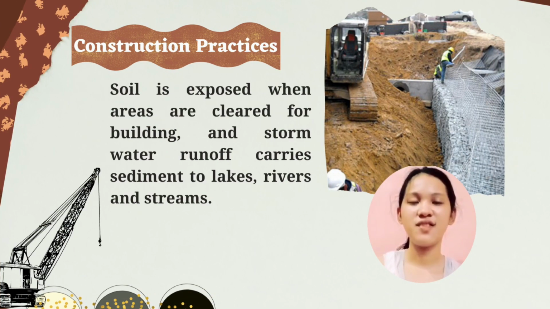Next, a human activity that causes erosion is construction practices. Soil is exposed when areas are cleared for building, and storm water runoff carries sediments to lakes, rivers, and streams. In many parts of the United States, regulations require construction areas larger than 5 hectares to have erosion control plans, such as silt fences and straw bales, to reduce runoff.